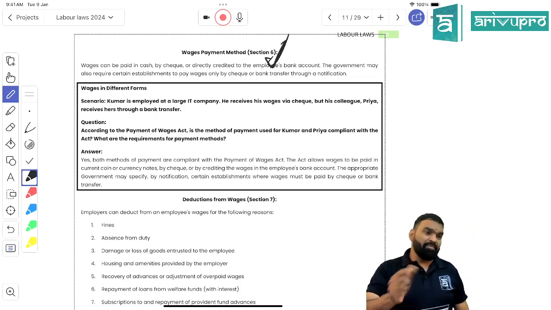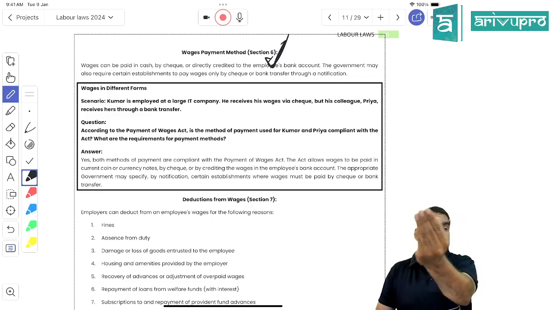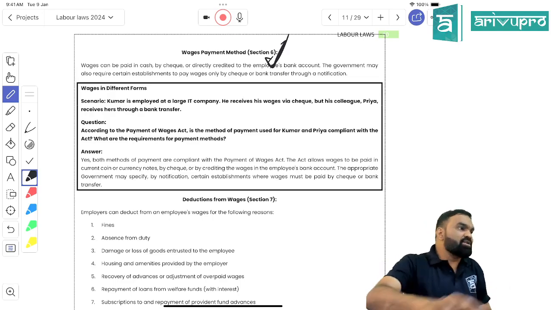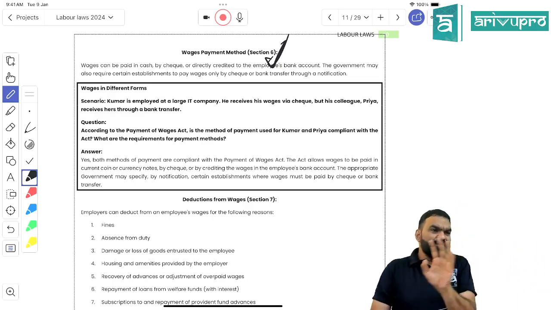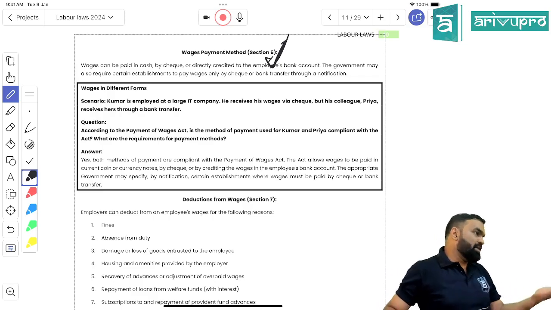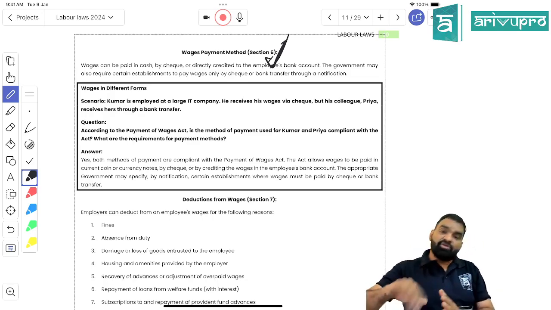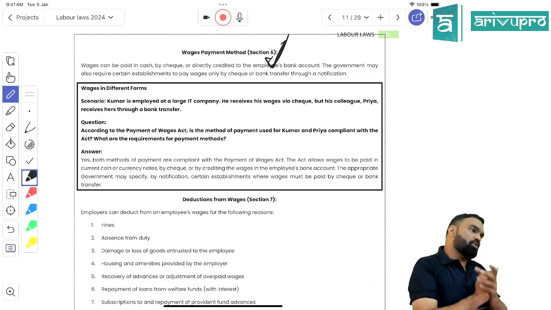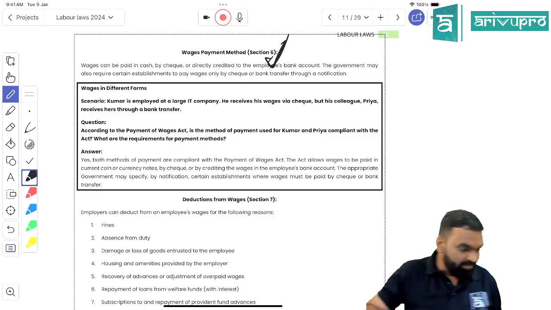Can you use discriminatory conditions, like making payment to a few employees in cash, a few employees by check, a few employees in digital method? Answer would be yes, you can. Here no restriction has been written. But do you think that an organization would adopt such a discriminatory condition and create a problem for themselves? Answer would be no. But sometimes, on urgency, if you have made the payment of wages in cash and certain employees are paid digitally, will it be a contravention of this law? No. Got my point, students? Is it clear? The section we have done is section 6. Online students, getting everything?